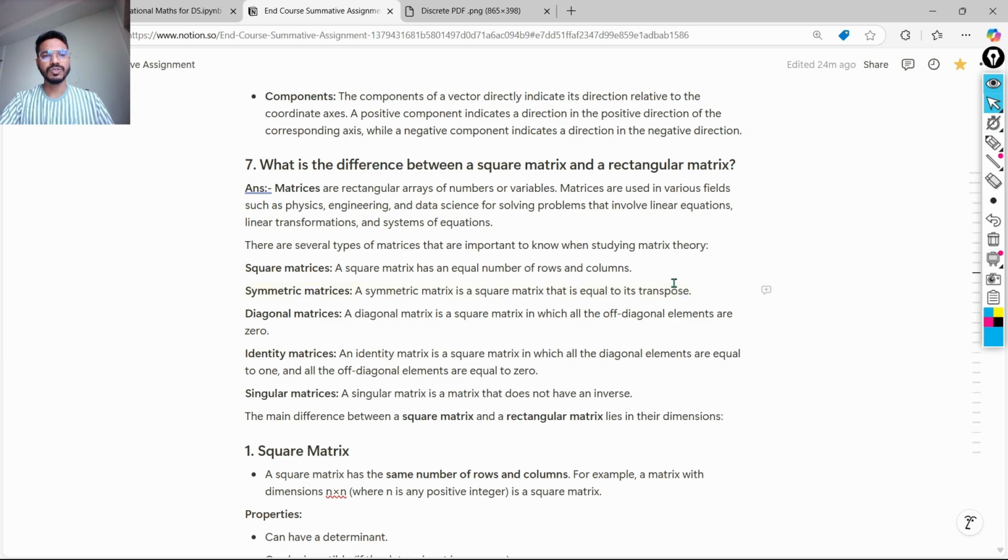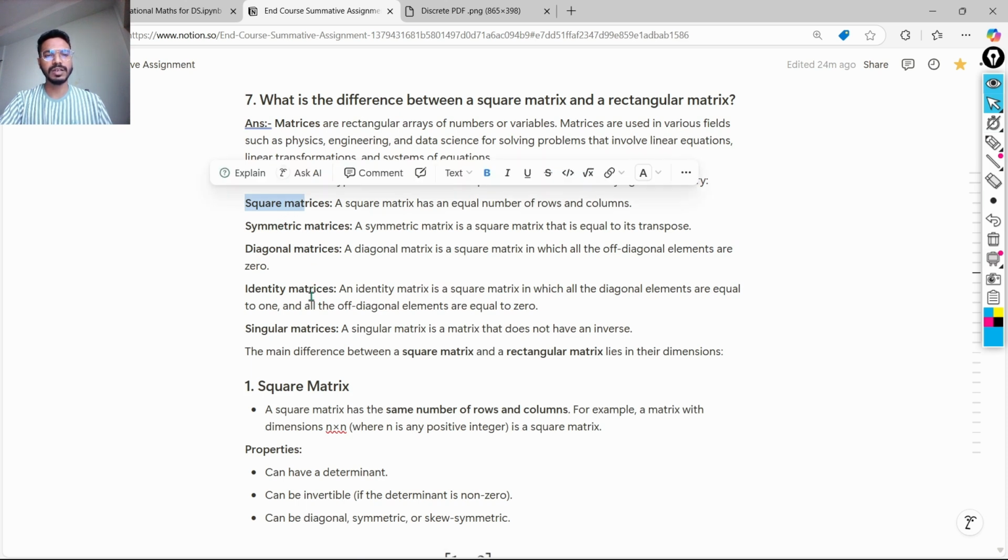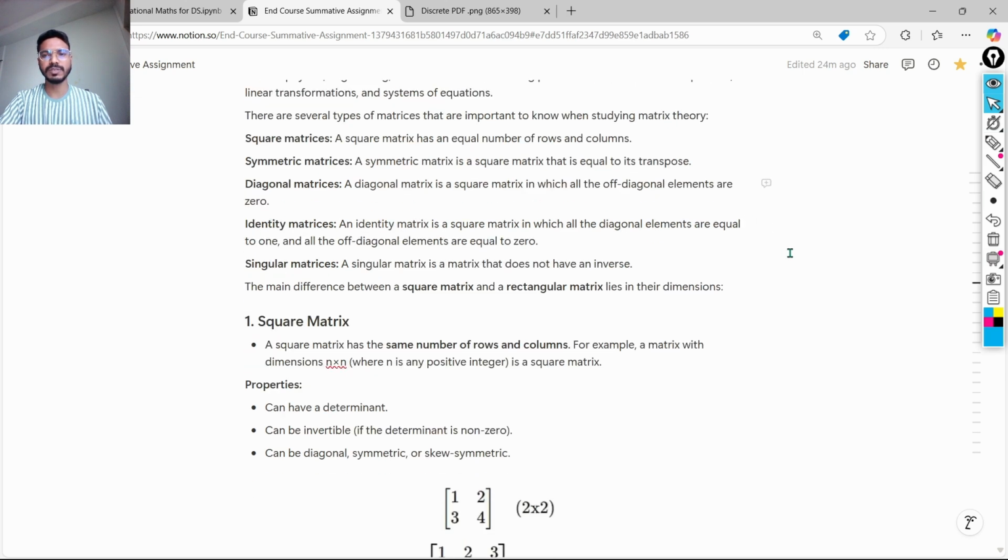Now, the third question which we are going to discuss is what is the difference between a square matrix and a rectangular matrix. First of all, matrices are rectangular arrays of numbers or variables. Matrices are used in various fields such as physics, engineering, and data science for problem solving that involves linear equations, linear transformations, and systems of equations. There are several types of matrices which are important for us, that is square matrices, symmetric matrices, diagonal matrices, identity matrices, and singular matrices. From these, we have to find the difference between the square matrix and the rectangular matrix in this particular question.